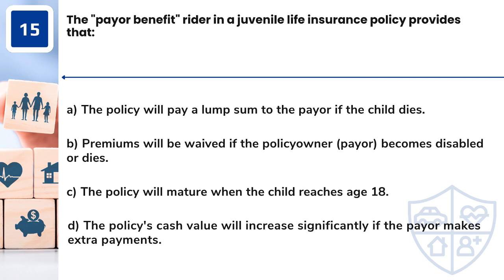Question 15. The payer benefit rider in a juvenile life insurance policy provides that A. The policy will pay a lump sum to the payer if the child dies. B. Premiums will be waived if the policy owner, payer, becomes disabled or dies. C. The policy will mature when the child reaches age 18. D. The policy's cash value will increase significantly if the payer makes extra payments.